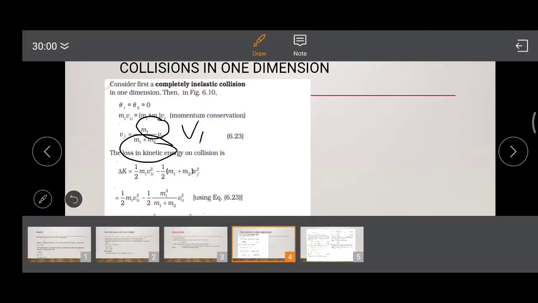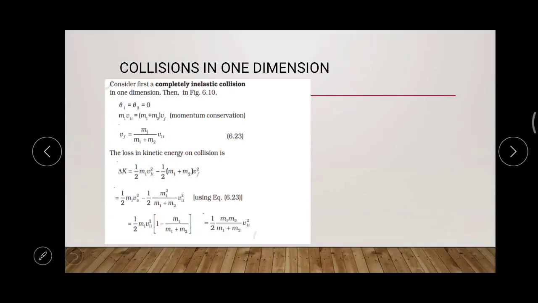Okay, that is the Vf value for an inelastic collision. Now the kinetic energy is not conserved in the case of an inelastic collision. Hence there is a variation in the kinetic energy, a kinetic energy difference. That means we can say there is a loss of kinetic energy.